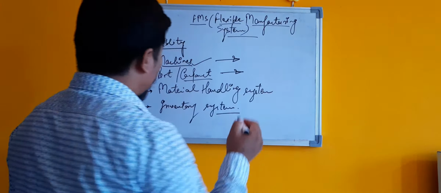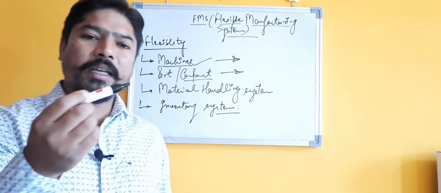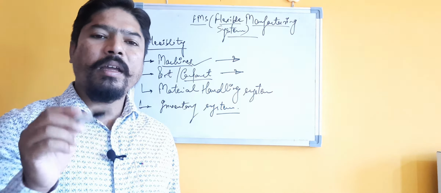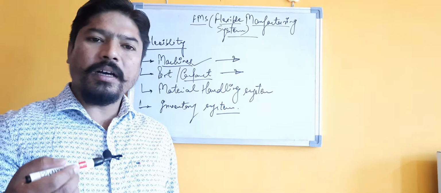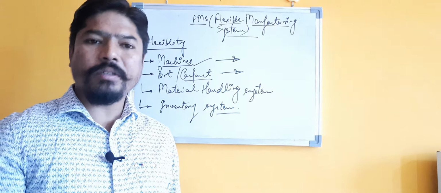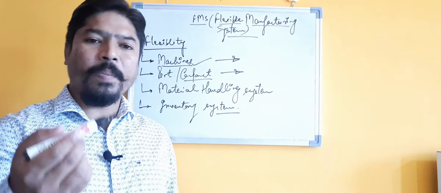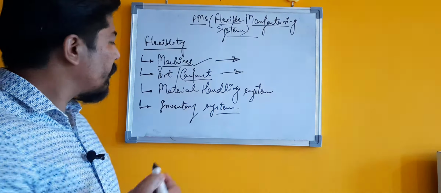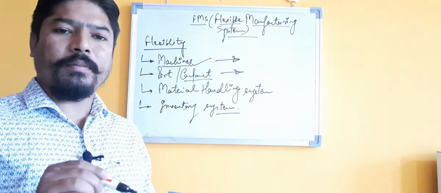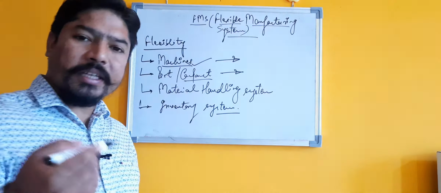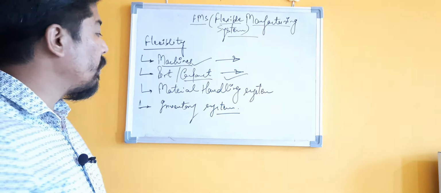For the part or component, suppose for example we are manufacturing a component or part of 10 mm diameter, and after that our design changes, or the dimension of the part changes, and now the dimension we require is around 5 mm. For that we don't need to change our tools or setup, because it will of course take time. So that flexibility in your system should be available.